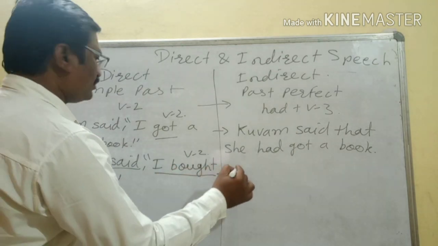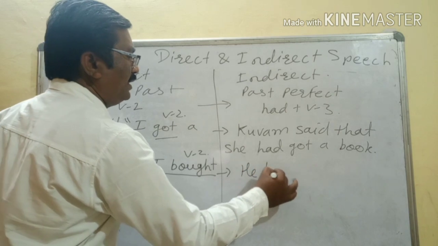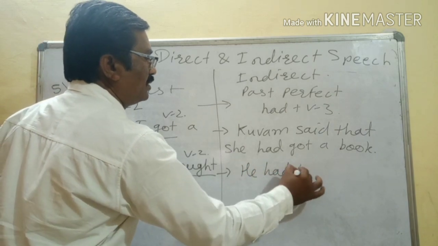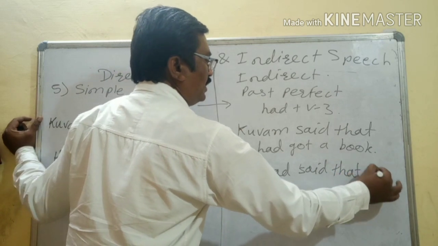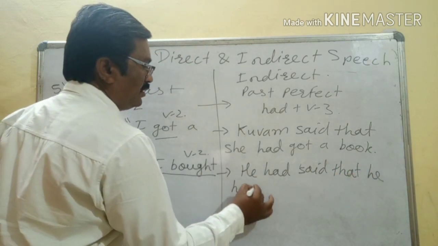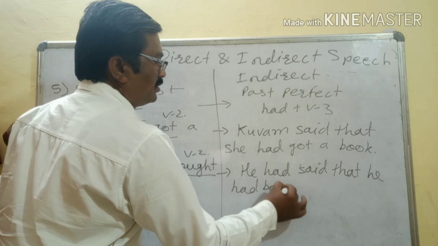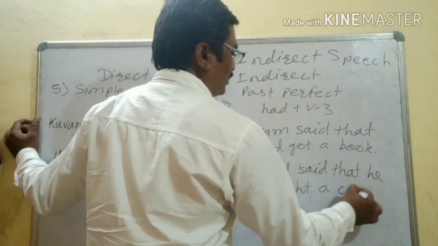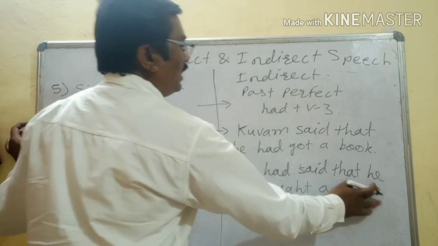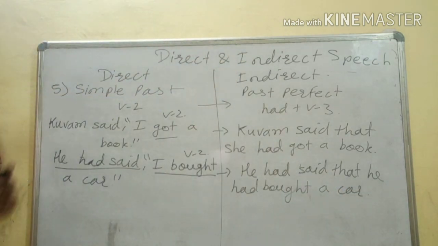How? He had said that he had bought a car. He had bought a car. This will be the answer here. Write down. We'll see now the next tense.